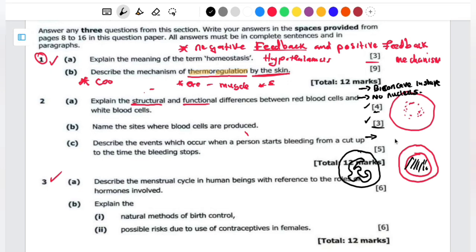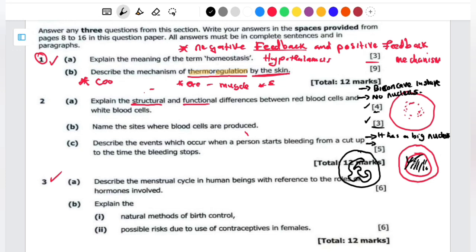So for the white blood cells, they have a nucleus, and this nucleus can be lobed or it can be large depending on the type of white blood cell that you're talking about. So it has a big nucleus. When I say it has a big nucleus, I'm talking about the monocyte. I'm focusing on this one here.